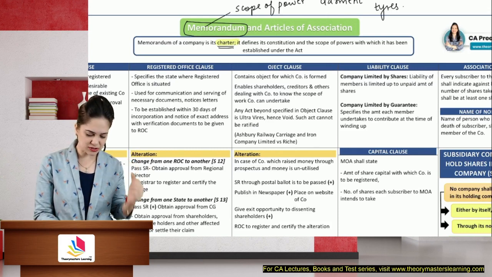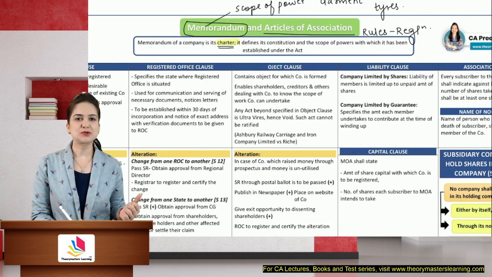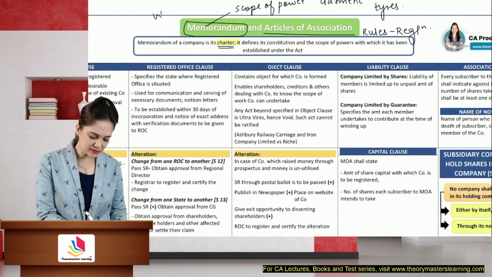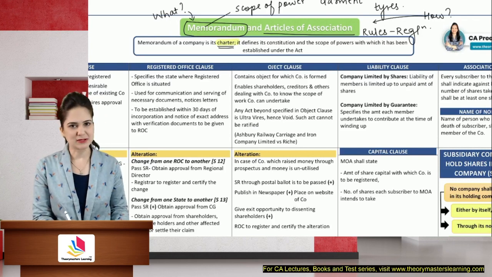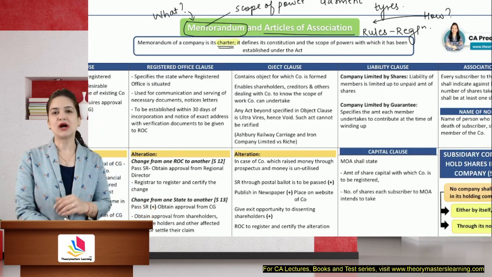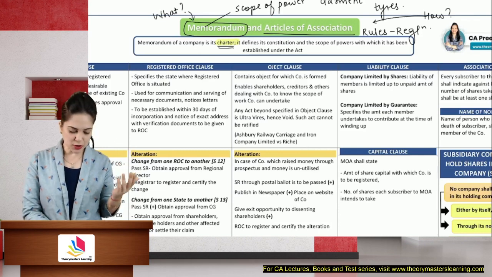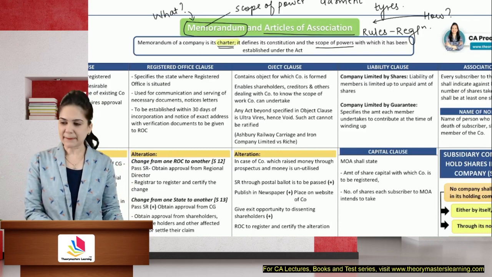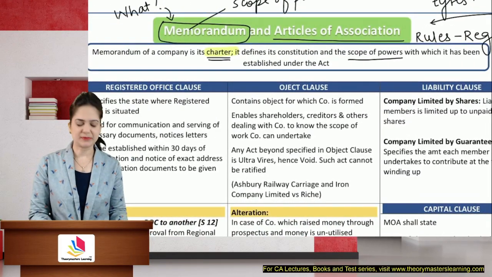Then what are articles of association? Articles are the rules, the regulations. Whenever I explain to the students, I always say what is to be done, that is mentioned in the memorandum, and how it is to be done, what are the rules, what are the regulations, that is mentioned in the articles of association. So the memorandum, we'll define that first, we'll discuss that first, and then we will go to articles. So the memorandum is the charter of the company. It is the basic document which defines the scope of powers of the company. Let me zoom it for you. So it defines the scope of powers of the company.